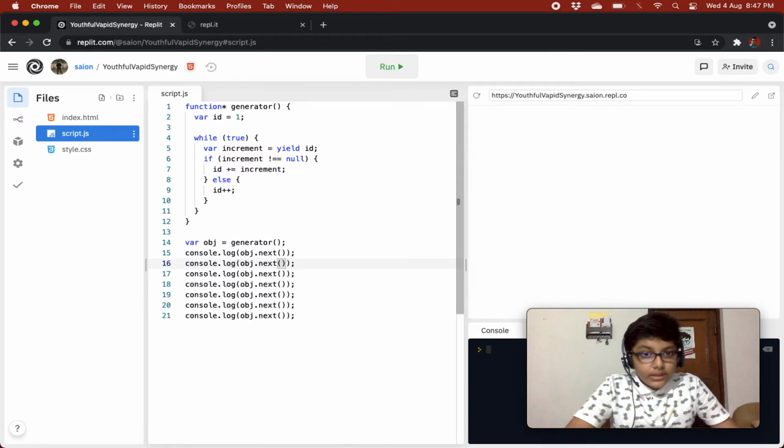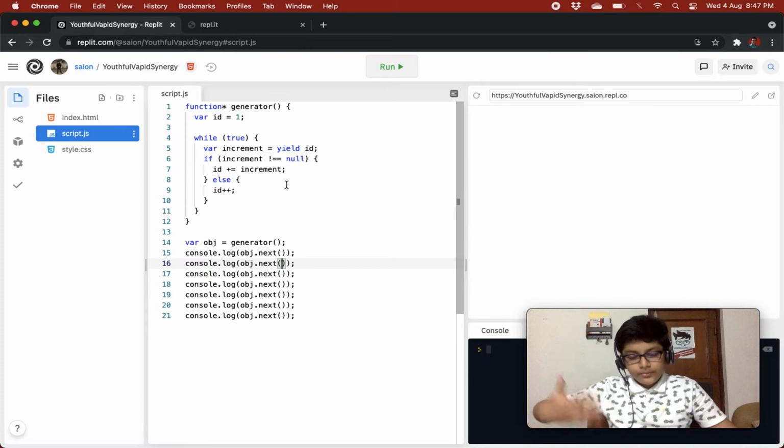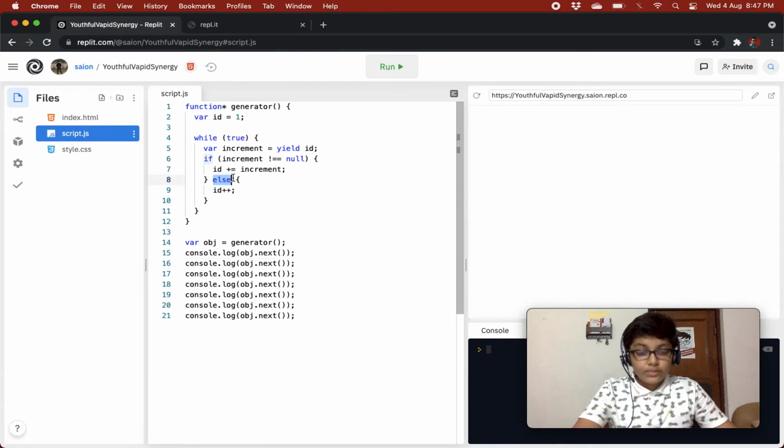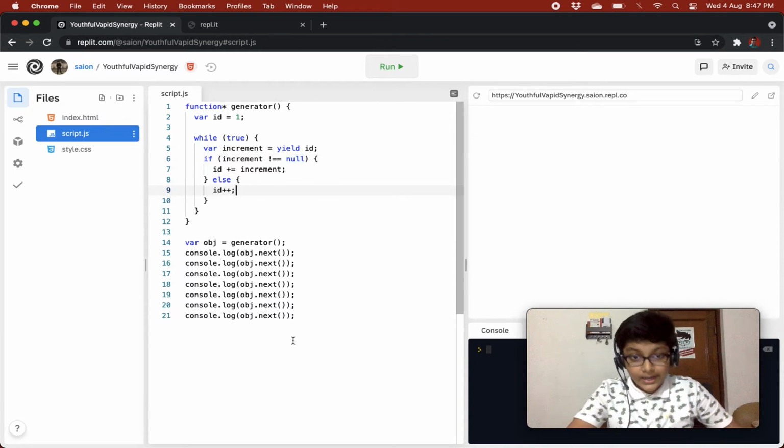When we don't give any value, increment equals yield id, and it is taking the next method call's value passed, which is null, so it will go in the else because we are checking if increment is not equal to null, but that is null, so it will go to id plus plus. It will just keep on incrementing the id because we are not passing anything and it is always null.